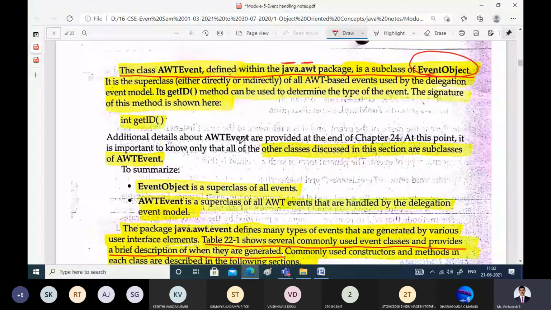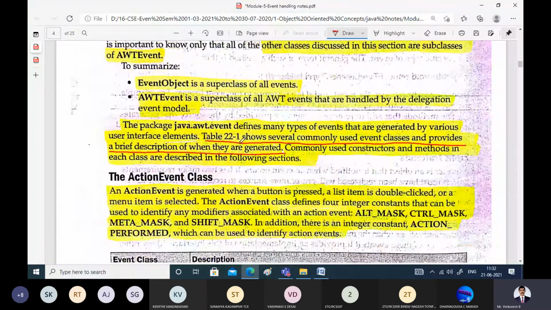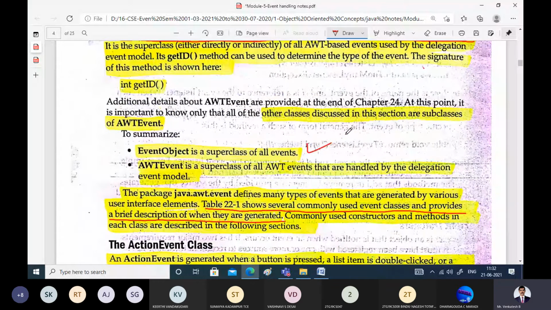Right. So to summarize, EventObject is one superclass for all the events, and AWTEvent is a superclass for all the AWT events, and that is what we are concentrating on in the delegation event model. This is the package, java.awt.event, which is going to define all the types of events generated by the various user interface elements.